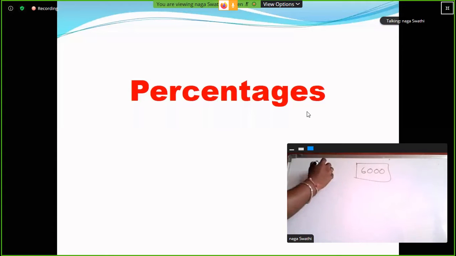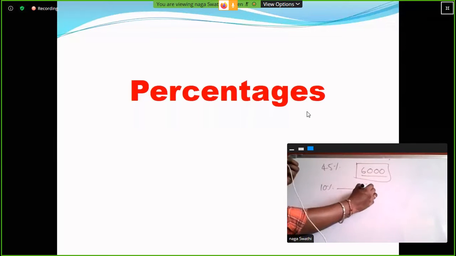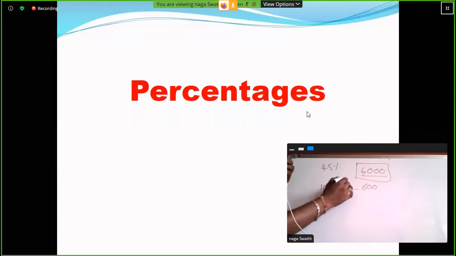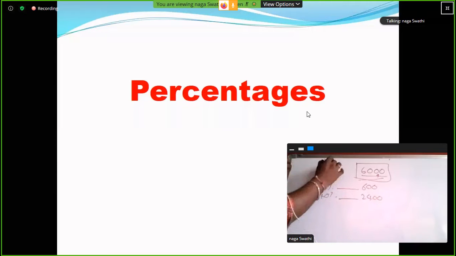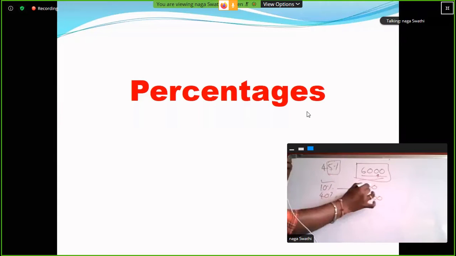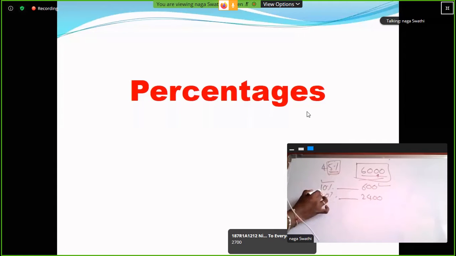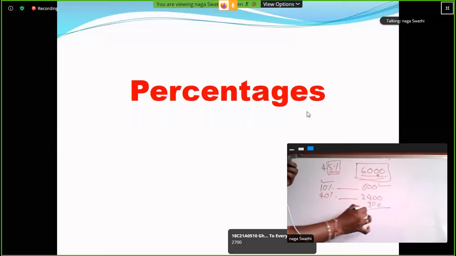So next one, out of 6,000, find the value of 45 percentage out of 6,000. Clear? So here this is the value of 100 percentage. So 10 percentage out of 6,000, 600. So 40 percentage, how much it is? 2,400. Okay. So 5%, half of the 10%, that means half of the 600, that is equal 300 rupees. How much it is? 2700. This is the value of 45 percentage.